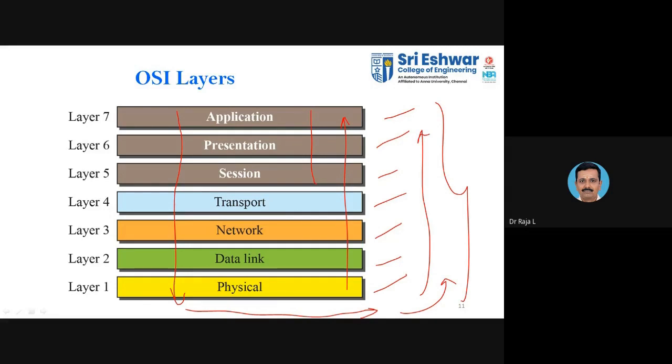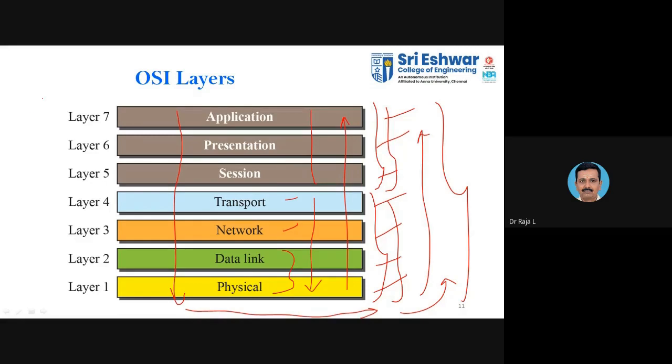You can see here that these 4 layers are in one color, whereas these 3 layers are in a different color. There is a reason behind this. Before the OSI, we had the TCP/IP protocol, where only 4 layers are available. The upper 3 layers are confined and formed as only one layer, called the application layer. The lower 4 layers are confined to form 3 layers. These two form one layer, and then we have the second and third. That is the TCP/IP we'll be discussing in the forthcoming slides.